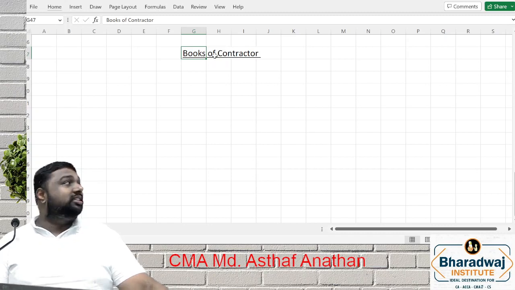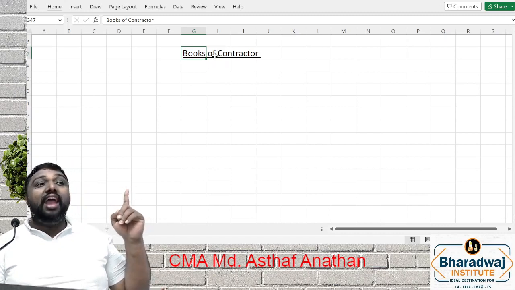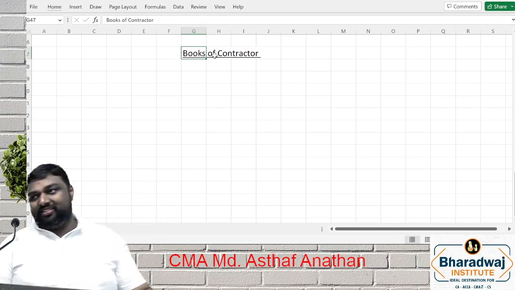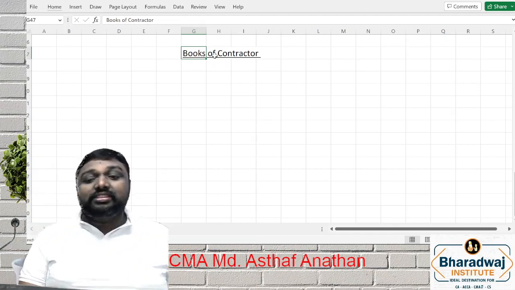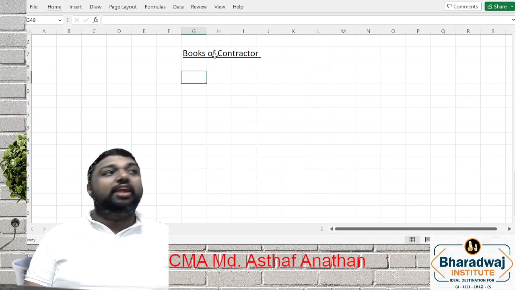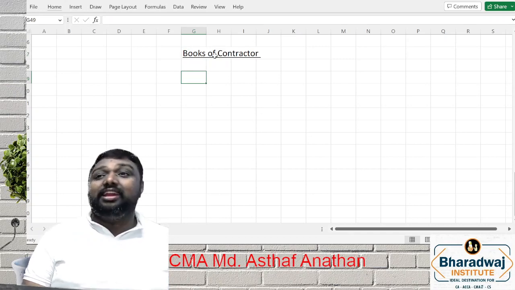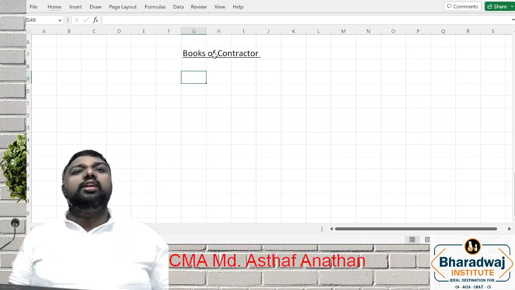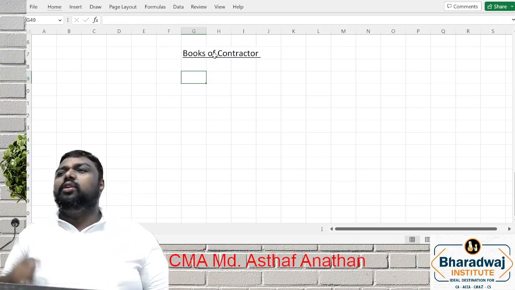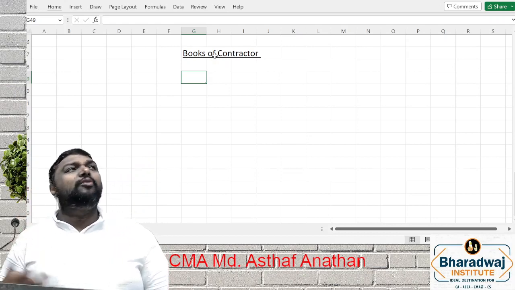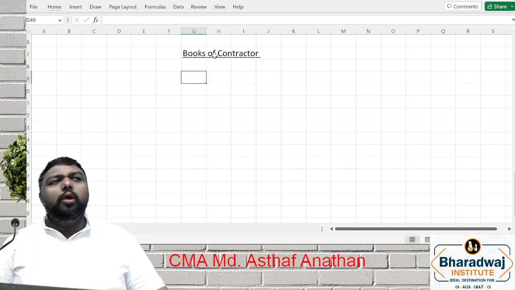So we are discussing how the books of a contractor are kept. As we discussed, in contract costing we are going to ascertain the cost of a contract. Generally, a contractor will have more than one work.